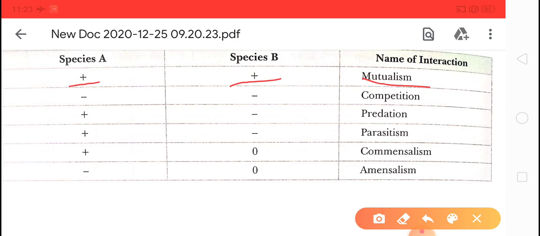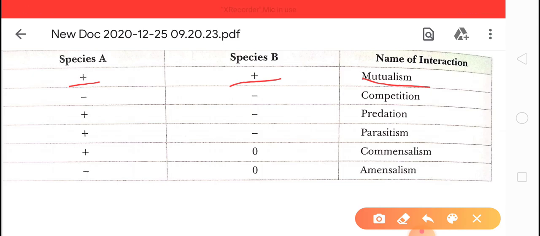Last is amensalism. In this, one species will be harmed and the other will not be affected.